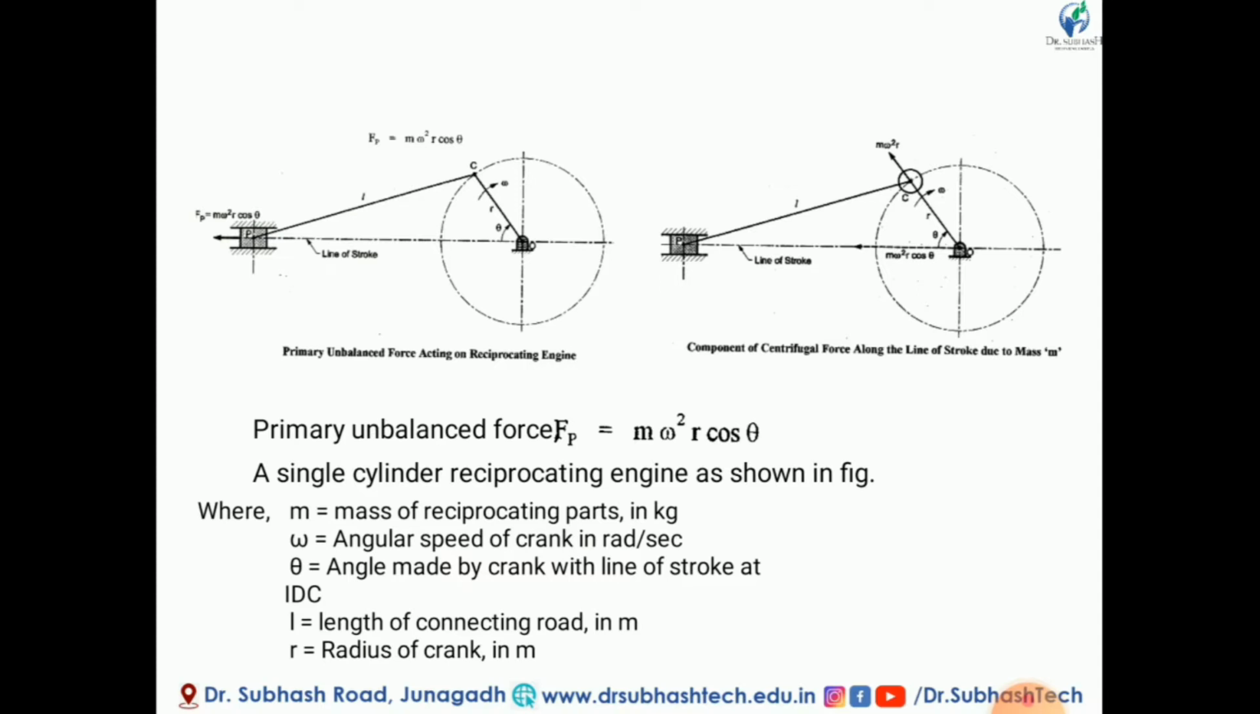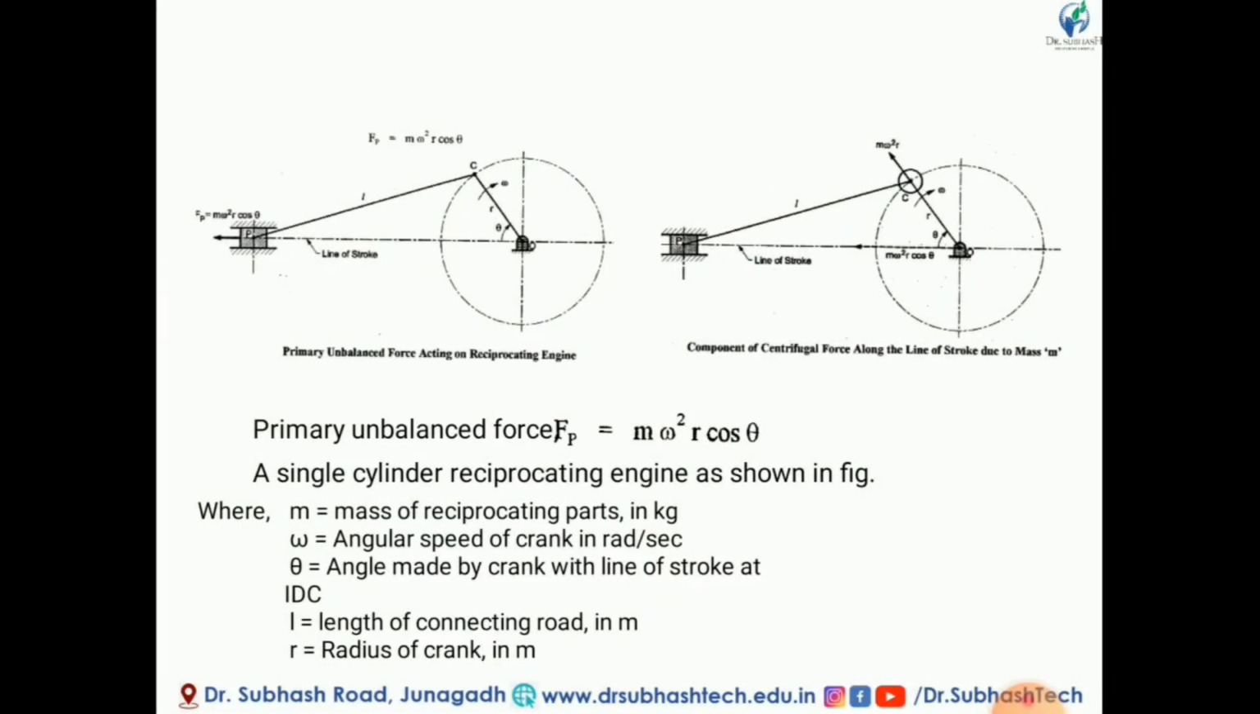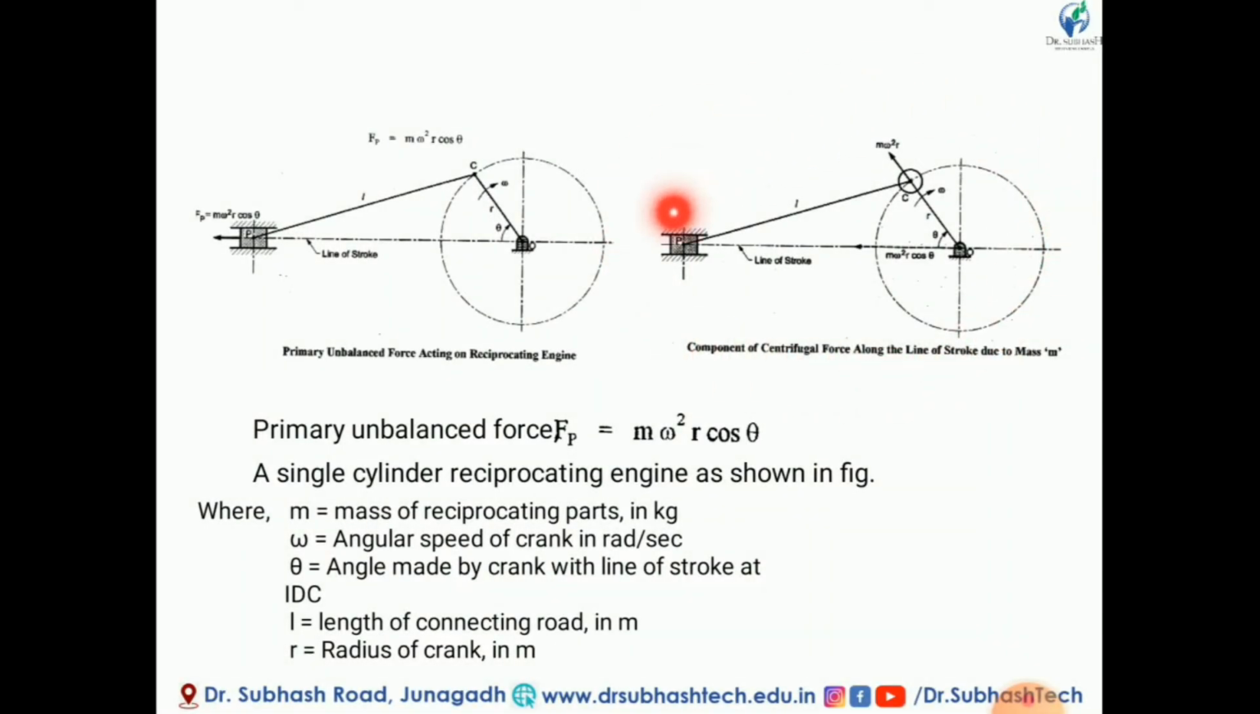So let us understand the concept of primary unbalanced forces. My dear friends, in a simple way we can say that in primary balancing we are not going to do 100% balancing. We only obtain a partial balancing. That means we make a balance in such a way that we obtain our desired output.